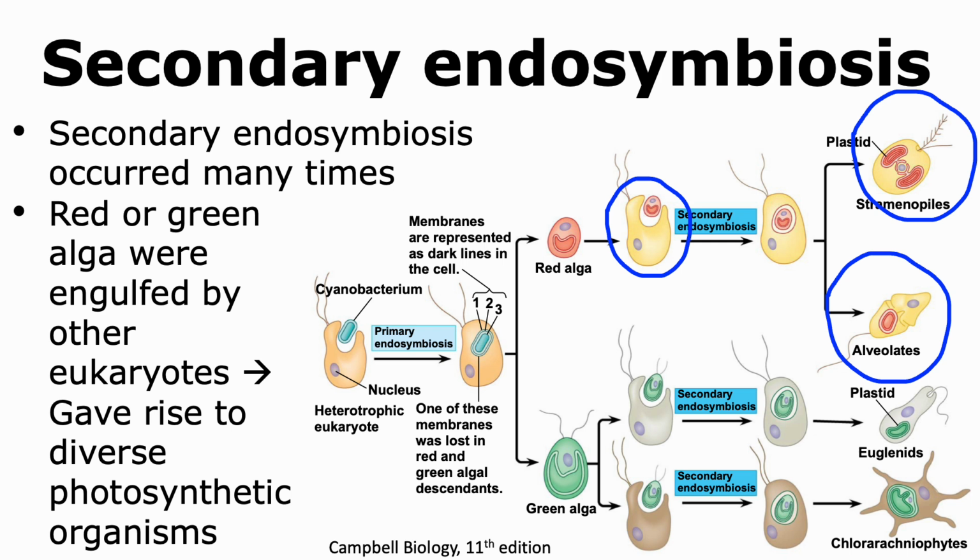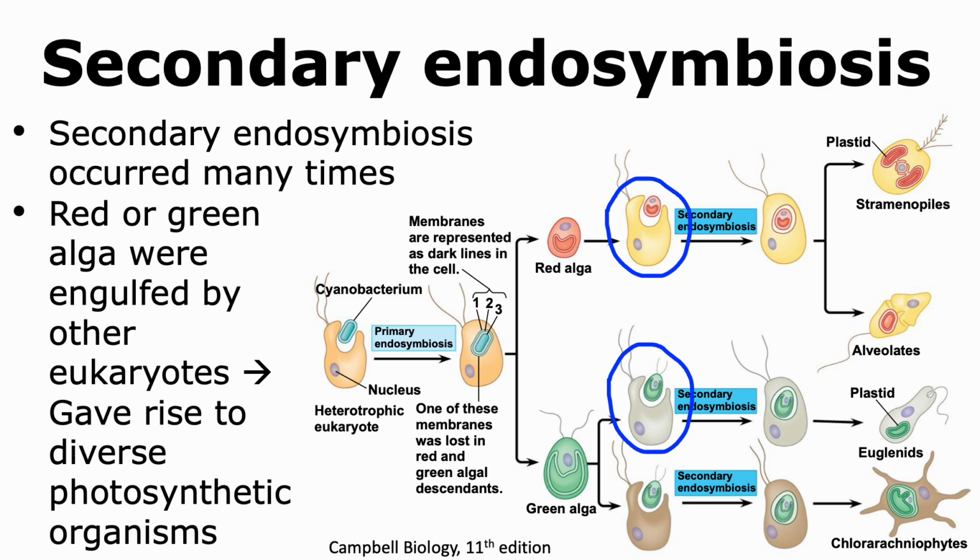On the other hand, we had a situation where another eukaryote engulfed a green alga, which then evolved to form a type of euglenid. We also had another situation where another type of eukaryote was able to engulf a green alga, and ultimately it gave rise to another group of organisms. Thus, we've had different scenarios where red and green alga were engulfed by other eukaryotes and gave rise to many different types of photosynthetic organisms.